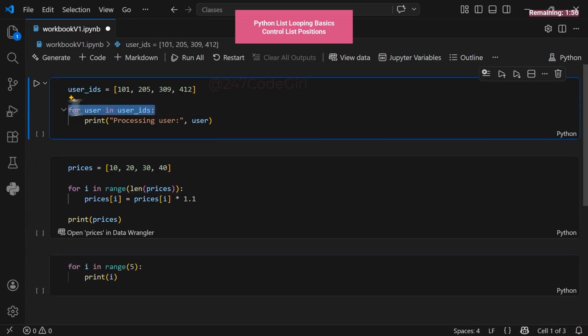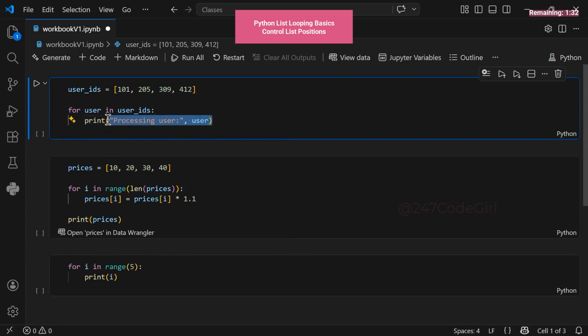Just use the for keyword, followed by a temporary variable name. Then point it toward your original list. We have user IDs here, and we reference them in this line. For every user in that list, we trigger a print. Pay close attention to the indentation. In Python, logic must be properly indented to function. This indentation tells Python that the print line belongs to the loop. It creates a clear hierarchy.